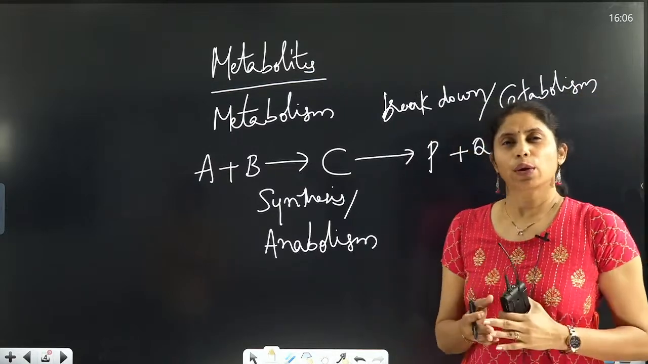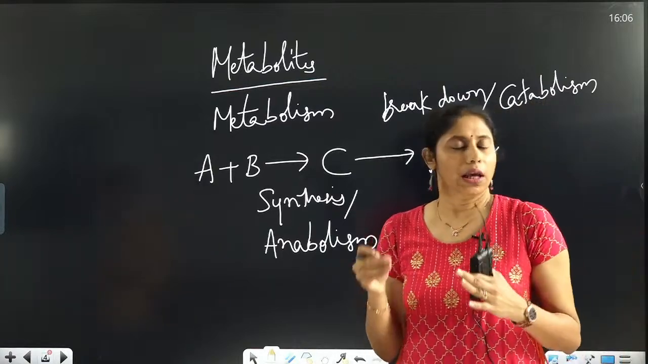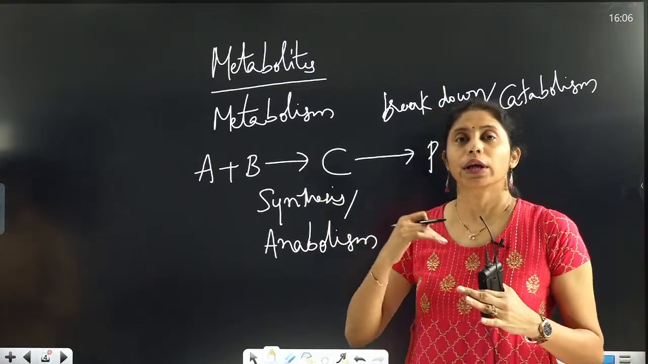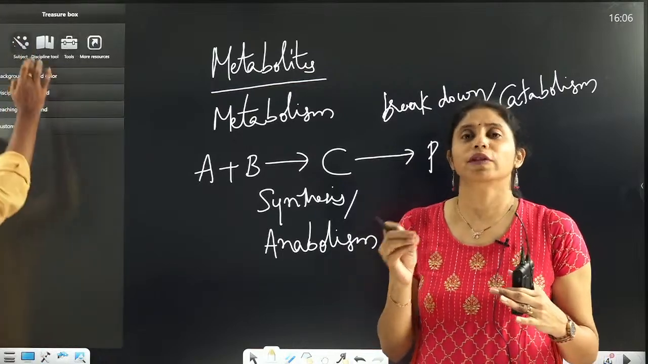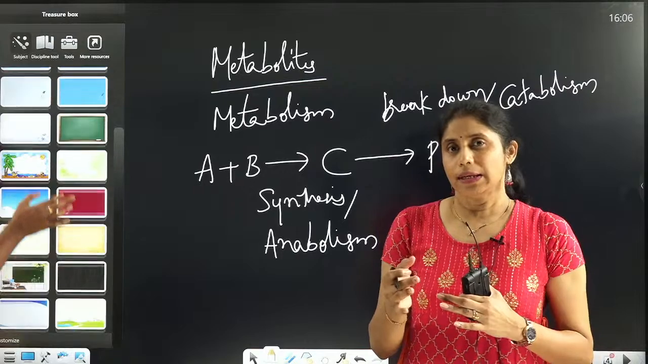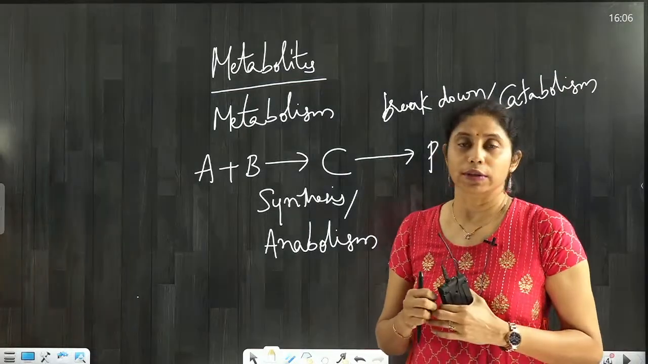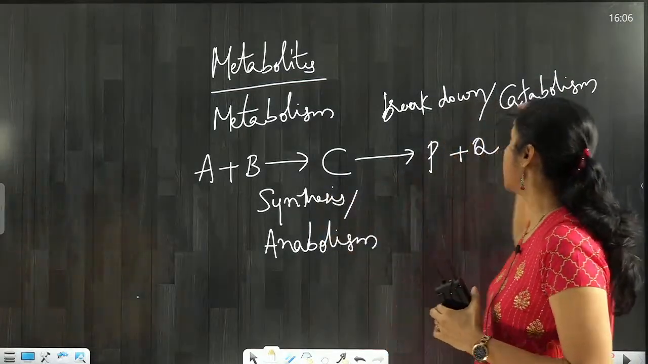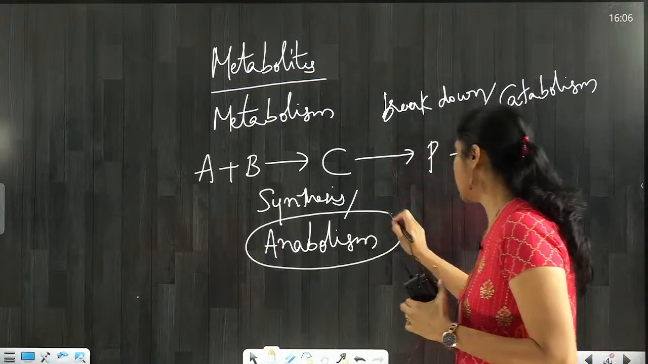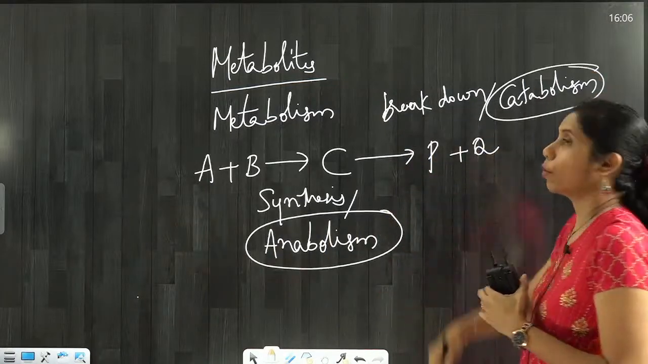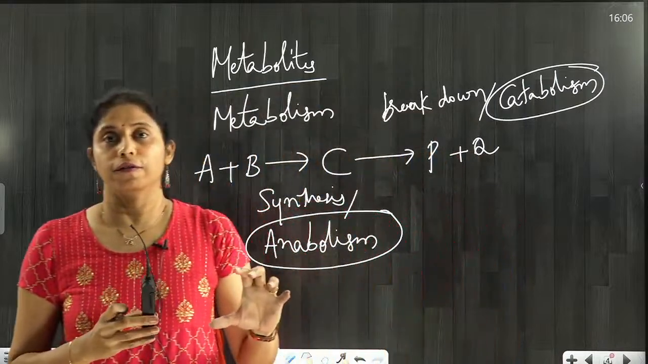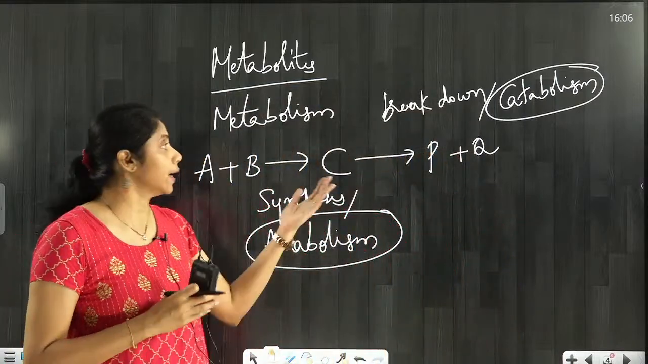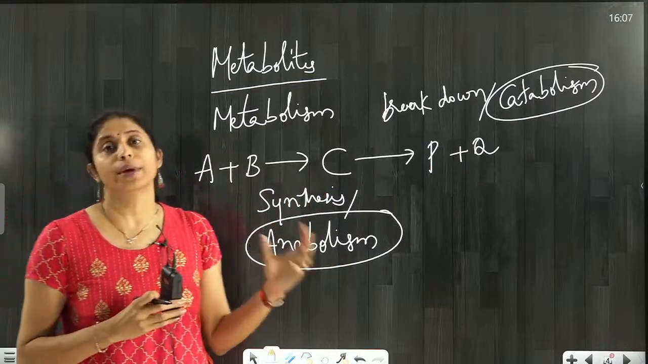So the molecules in our body, at any point of time, keep on being synthesized or broken down to do some of the functions in our body. So basically we have only two metabolisms, anabolism and catabolism. This is the first one, anabolism, and this is the second one, catabolism. In anabolism, synthesis of compounds will be happening, and in catabolism, breakdown of compounds will be happening.